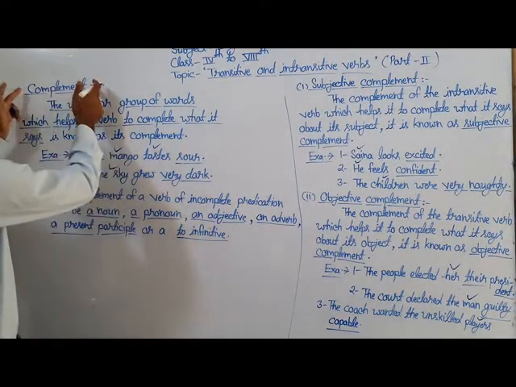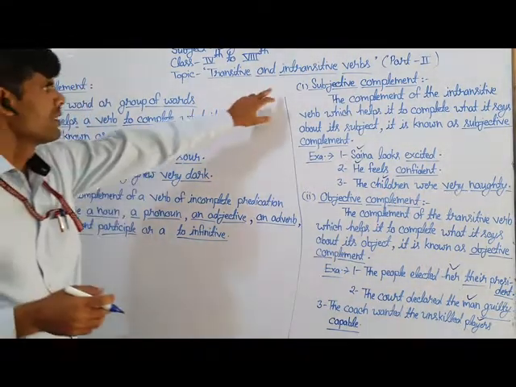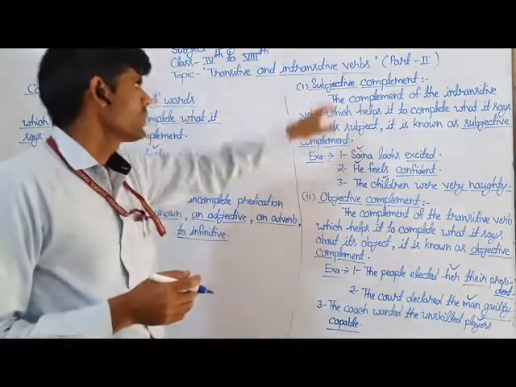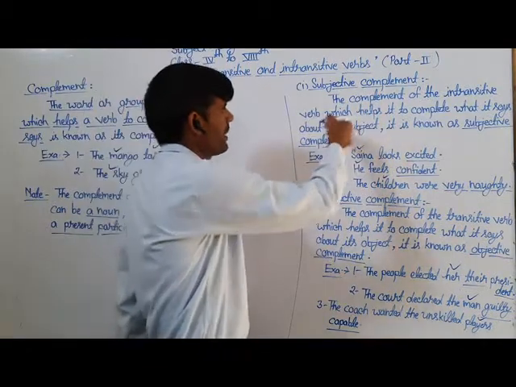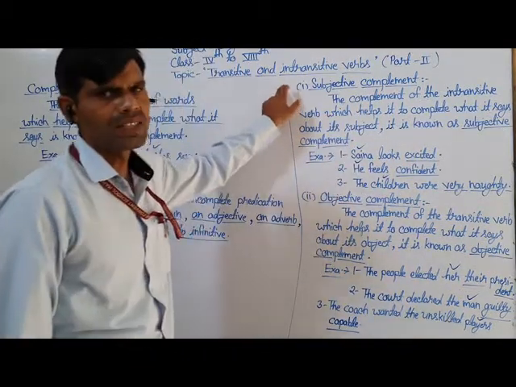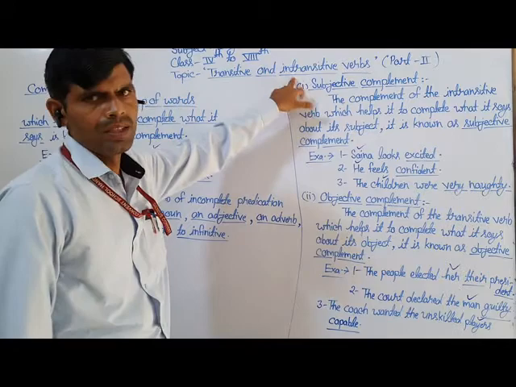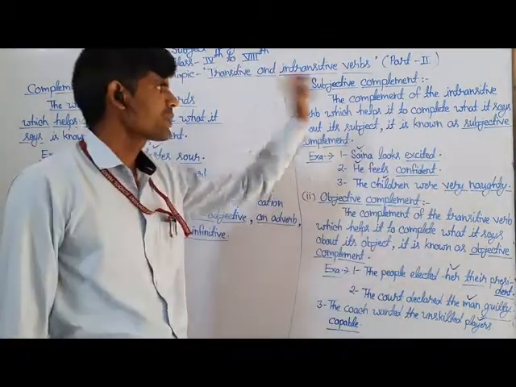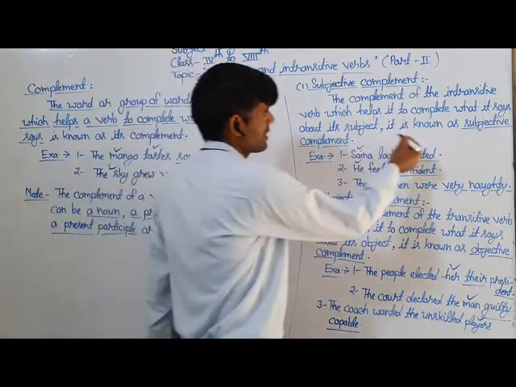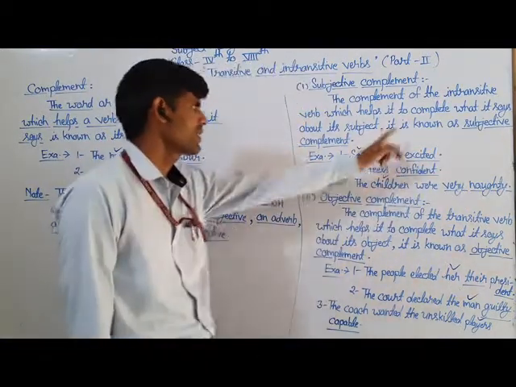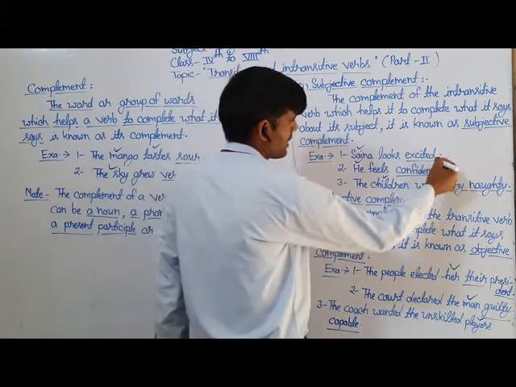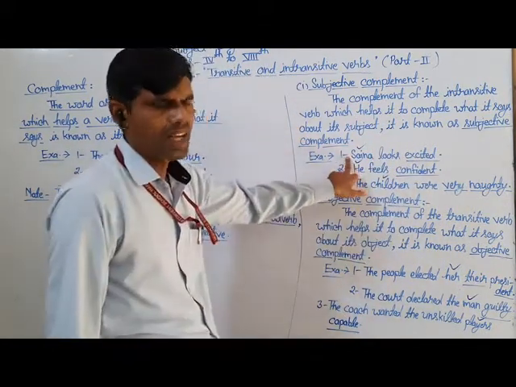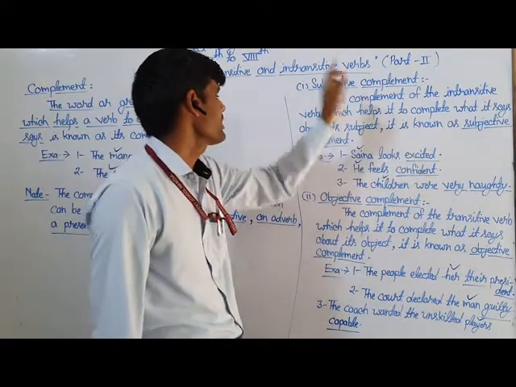If you want to divide this topic, here is the first kind: subjective complement, the complement of an intransitive verb. You have to consider the subjective complement. The complement of the intransitive verb which helps to complete what it says about the subject is known as a subjective complement. Here are some examples. Here excited tells something about its subject, Saida. So this is counted as a subjective complement.